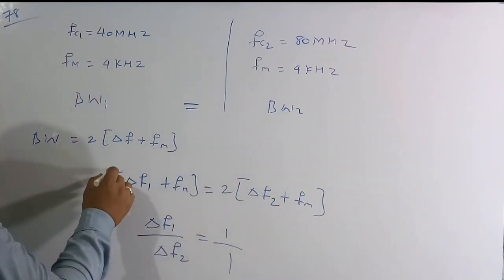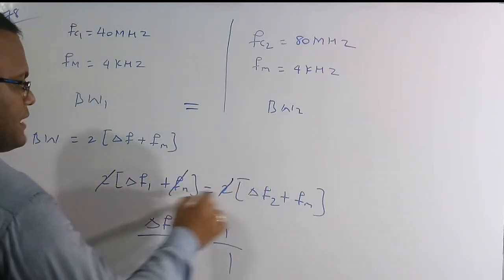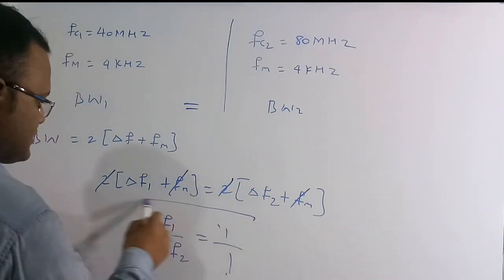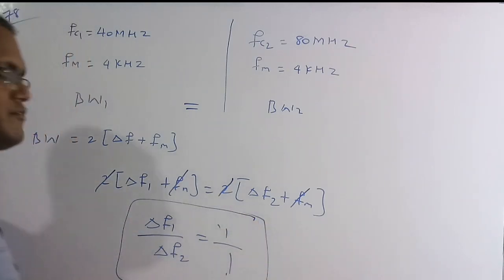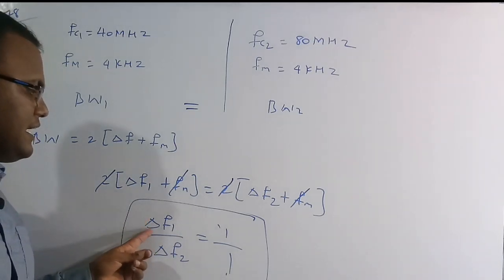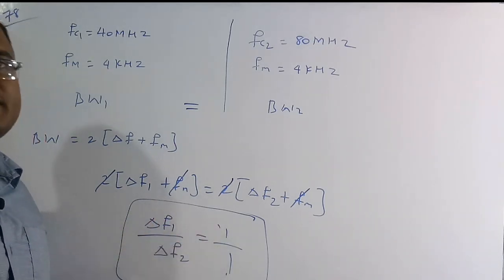So therefore here 2π cancels and also fm cancels. So therefore it is nothing but Δf1 by Δf2 is equal to 1:1. In the question they ask what is the ratio of the peak deviation. Peak deviation is nothing but the frequency deviation they are asking. So we can conclude that Δf1 by Δf2 is equal to 1:1.